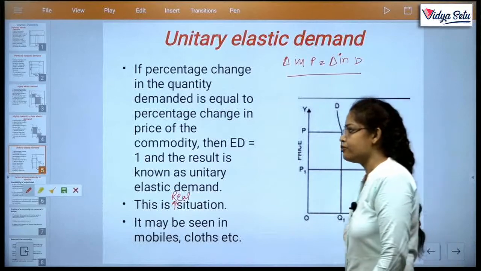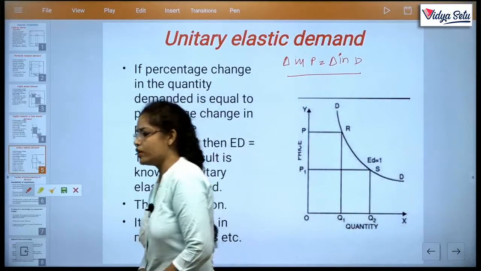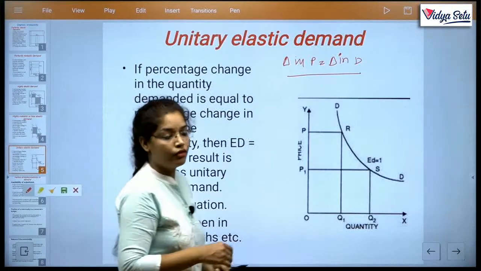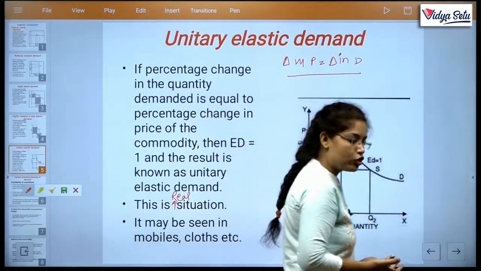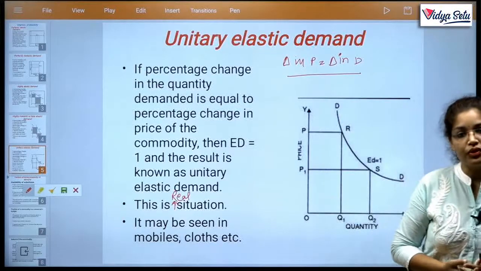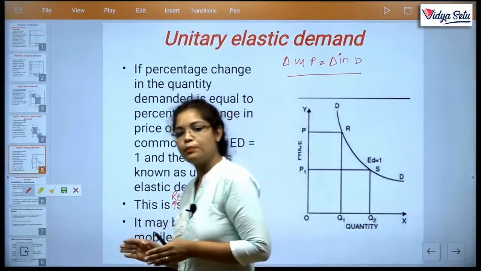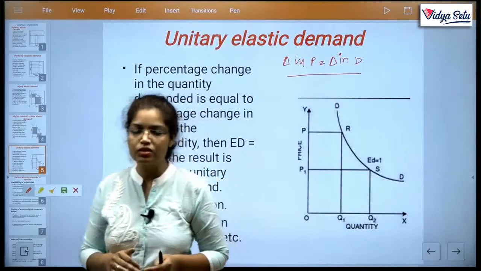Clear? There are 5 elasticities of demand. First one is perfectly elastic, which is an imaginary situation. Next one is perfectly inelastic, which is a real situation where prices change but demand remains constant.